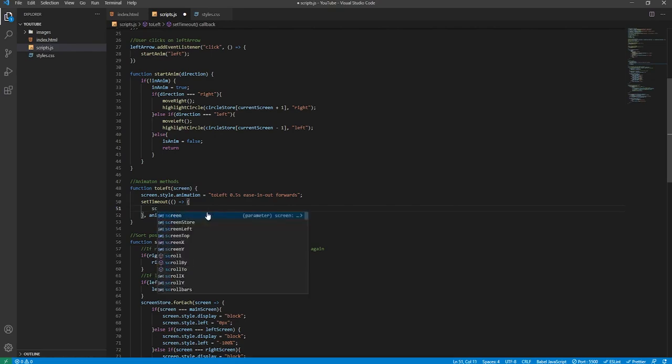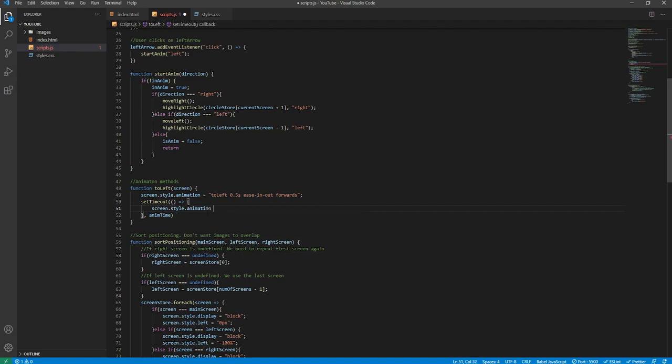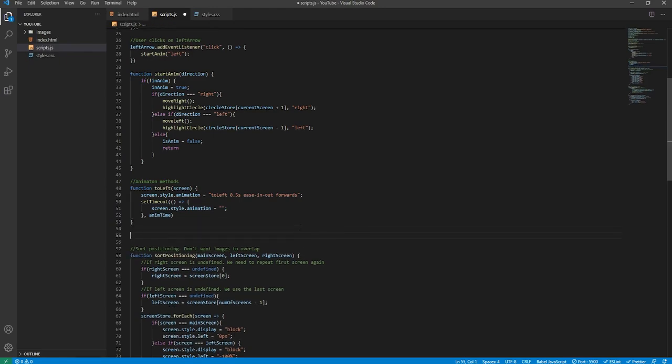Inside, we will remove the animation style from screen. This allows screen to repeat the same animation more than once, because the animation lasts for 0.5 of a second, so once it is complete, the animation will be removed, ready to be applied again another time. Next we'll do the function toRight.